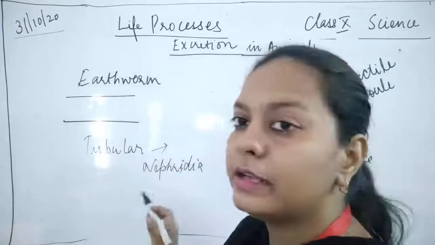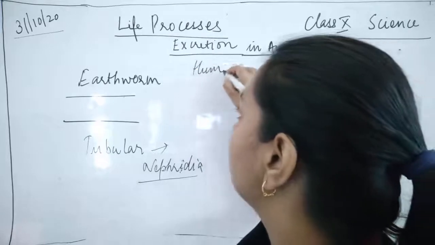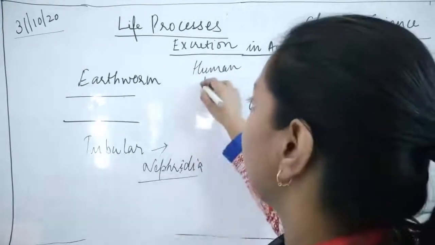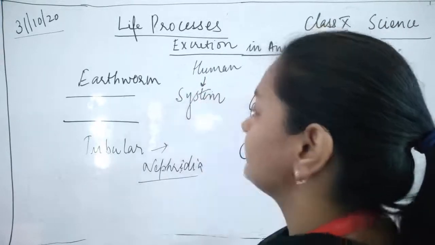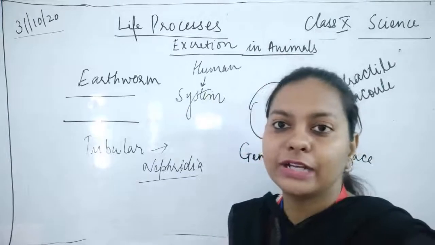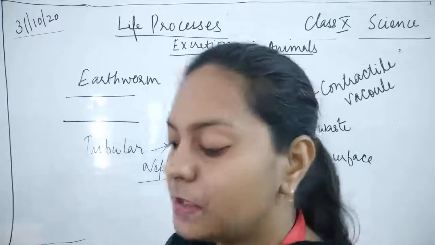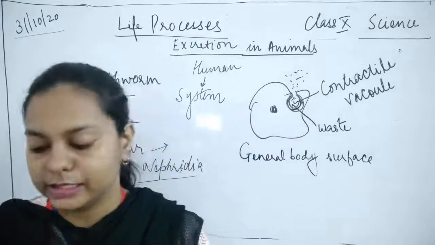So remember that there are various organs, and for human beings we have the complete system for excretion. जैसे हमने circulatory system पढ़ा, respiratory system पढ़ा, digestive system पढ़ा, similarly we will be studying about the excretory system also in this class.